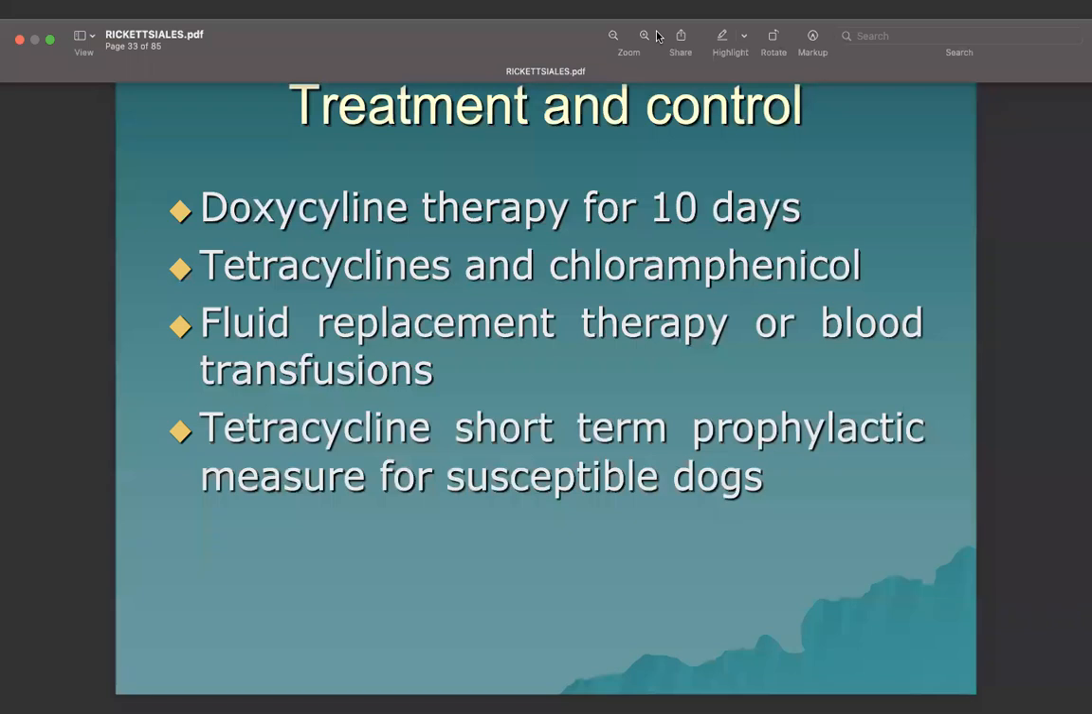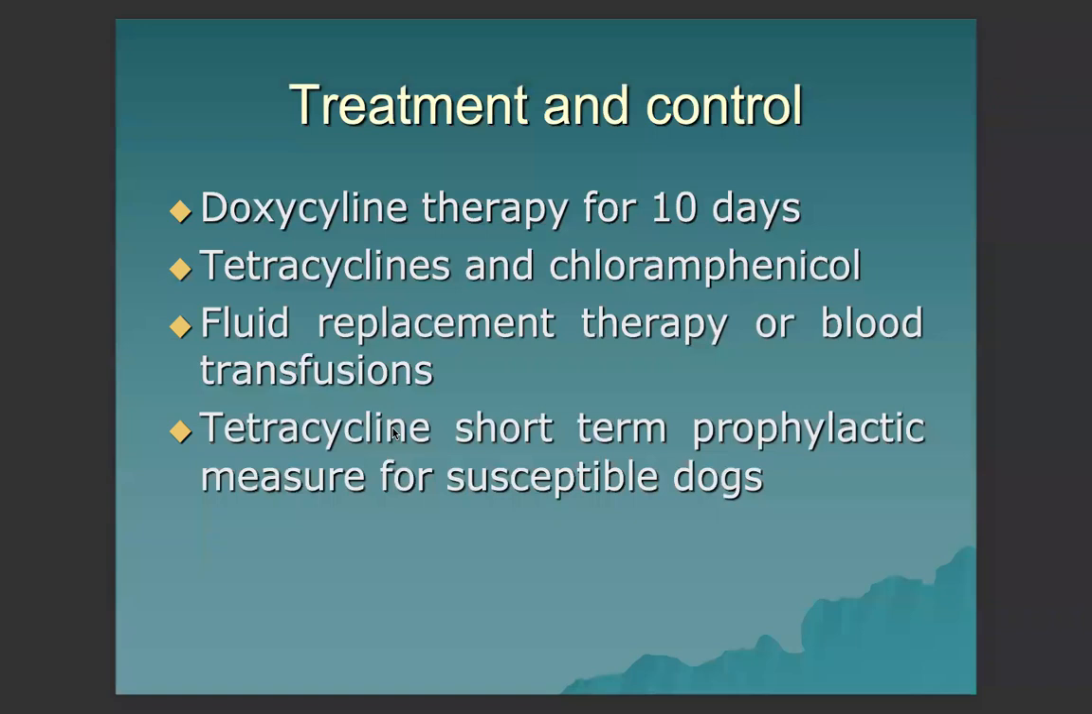We can also use other antibiotics like chloramphenicol, and fluid replacement therapy. Once there is pancytopenia and anemia, we recommend blood transfusions. Tetracycline is given short-term, and a short-term prophylactic measure for susceptible dogs is advisable. And it is very important to control the ticks.